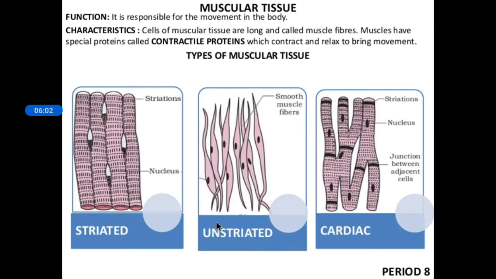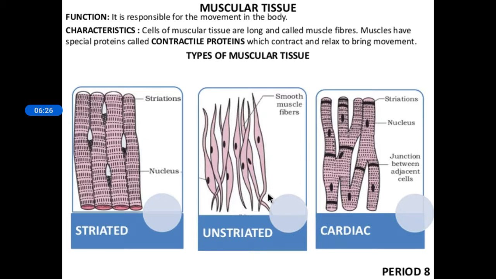They are known as unstriated because there are no striations in them, and they are very smooth to see. At the ends they are thin and in the middle part they are thick, so that shape is spindle shaped, and as they are not in our control, they are also known as involuntary.